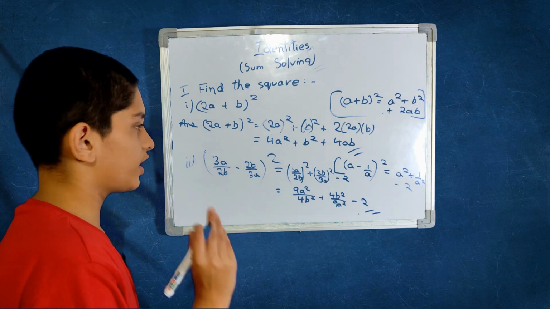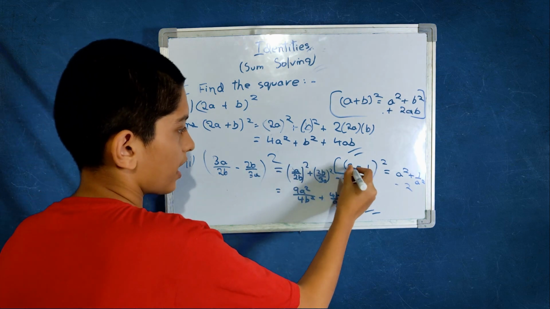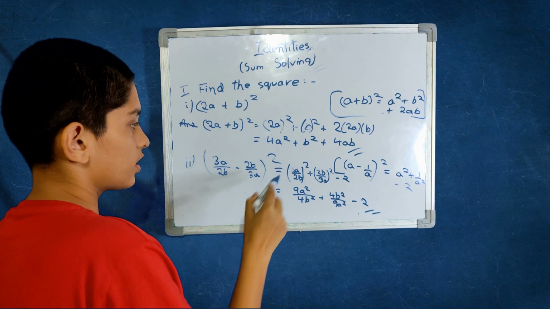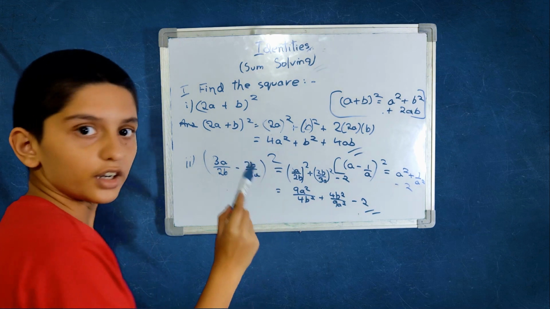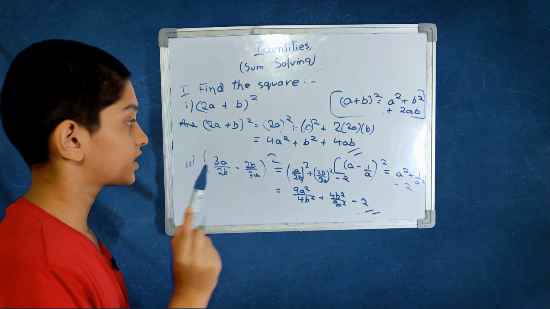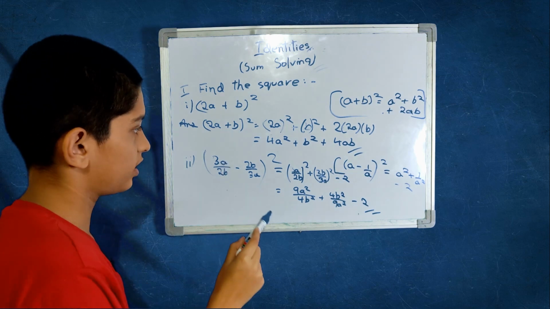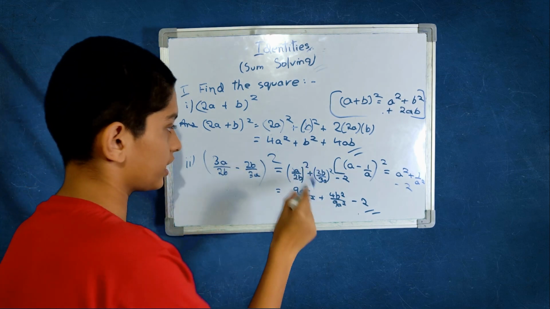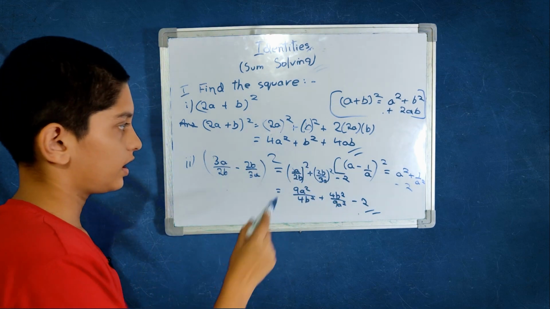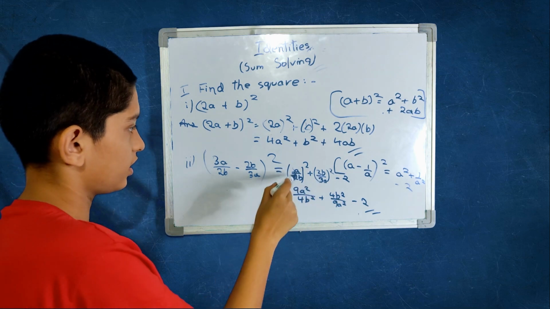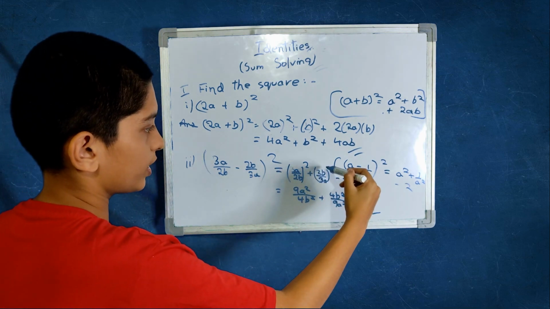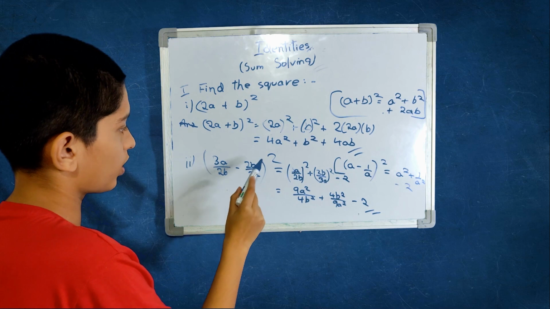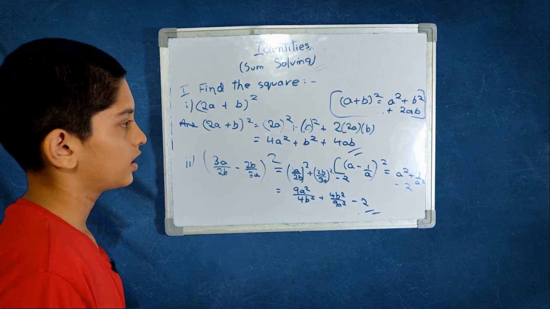And why did we take here minus 1 by a? How did we know? Here 3a by 2b, reciprocal is 2b by 3a. You can see when you reverse it, it will be 2b by 3a. This is what you have here.